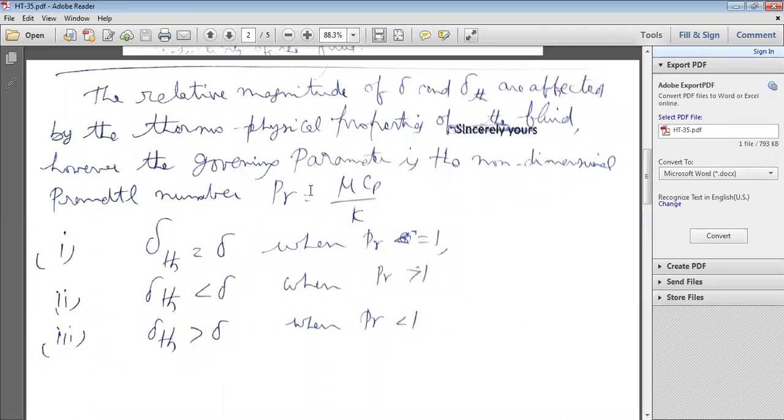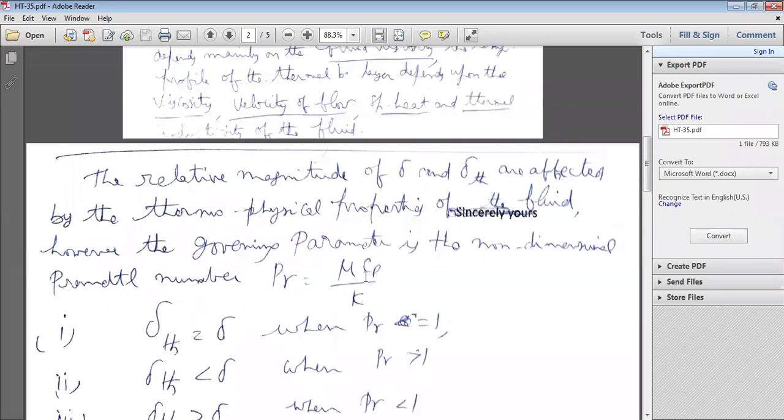So Prandtl number, how do you calculate it? Prandtl number Pr is equal to mu Cp by K, where mu is the dynamic viscosity, Cp is the specific heat, and K is the thermal conductivity.